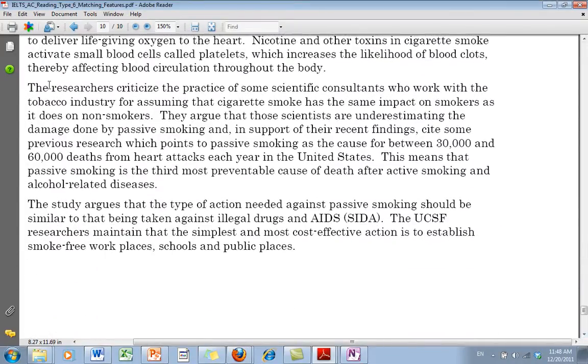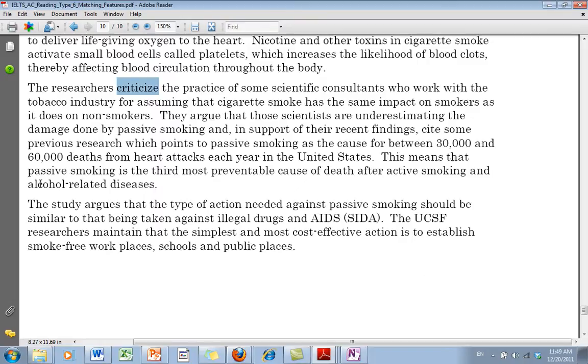Let's look at another one. The researchers criticized the practice of some scientific consultants. Okay, so here, this paragraph is going to deal with people who are criticizing or saying negative things about the research, which is very common, that if someone does research, somebody else will criticize it and say that the research really wasn't done properly.